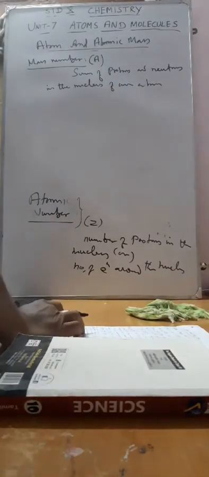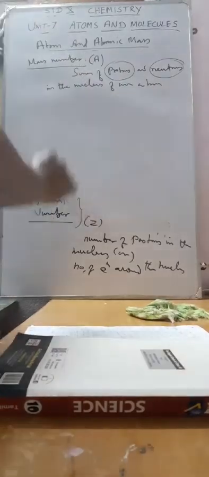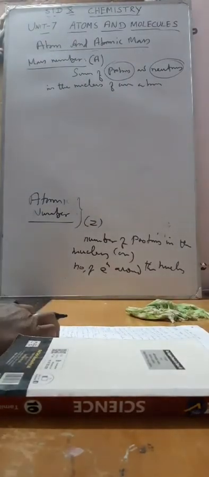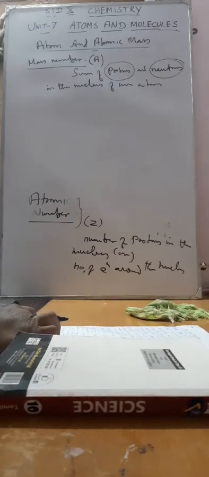So the sum of proton and neutron. The mass of the atom is completely based on the mass of the proton and the neutron. So that's why any matter possesses mass, because of the atom and even because of the proton and the neutron.